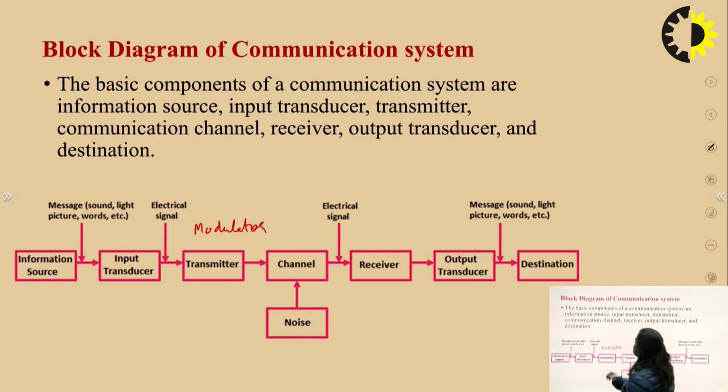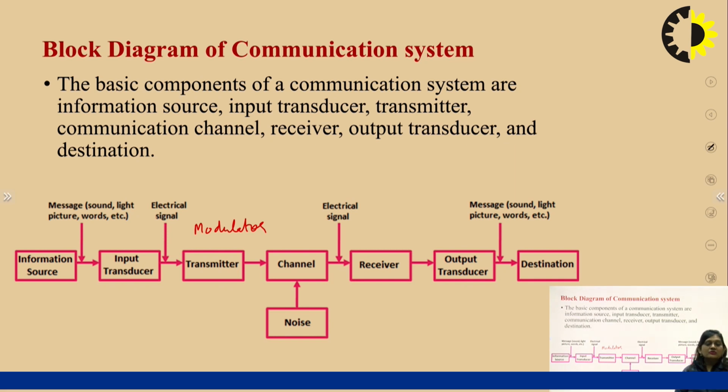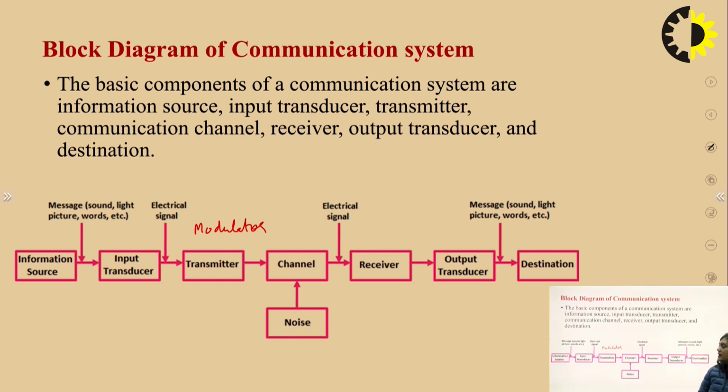The modulator is generally used for transmitting the low frequency signal. A low frequency signal cannot be transmitted over long distances. So these signals are sent using carrier waves, and carrier waves are high frequency waves. In the modulation process, the properties of the carrier wave are varied in accordance with the instantaneous value of the modulating signal. So modulators are used with the transmitter to send a low frequency signal.